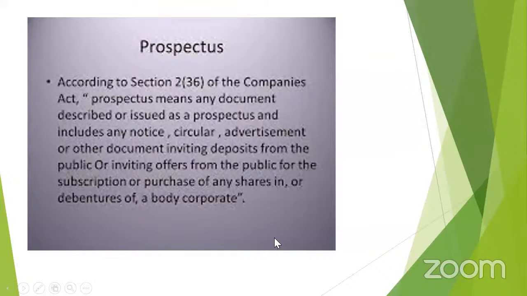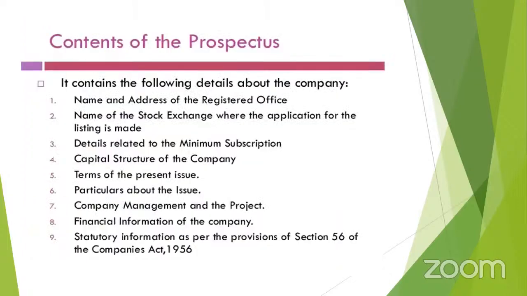In simple words, the prospectus is nothing but an invitation given to the public to subscribe for the purchase of shares of the company, or subscribing to its capital, or purchasing the debentures of the company or body corporate.